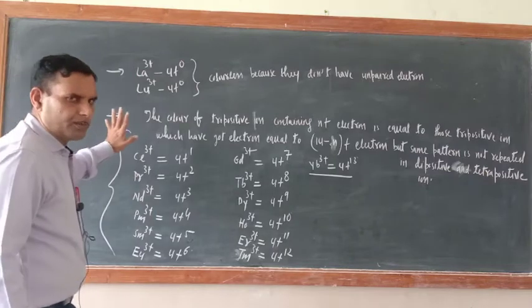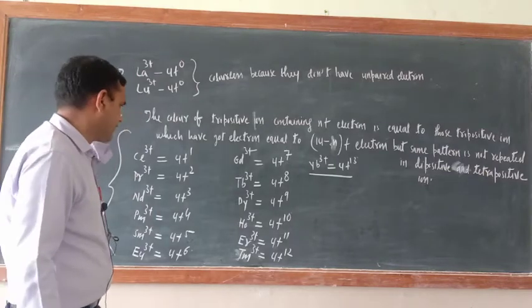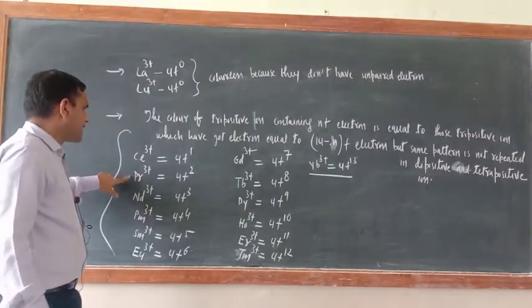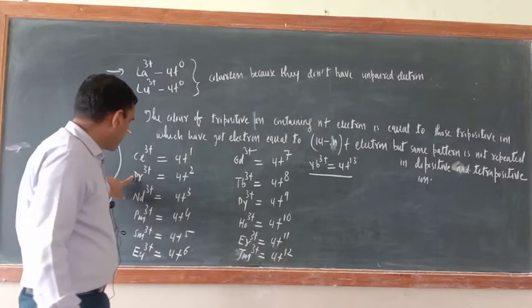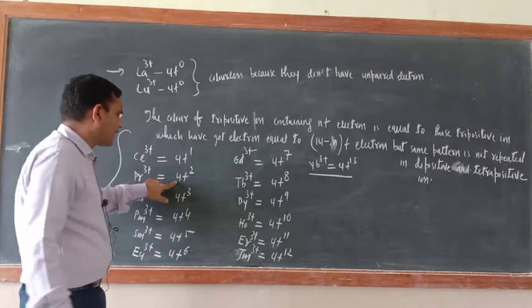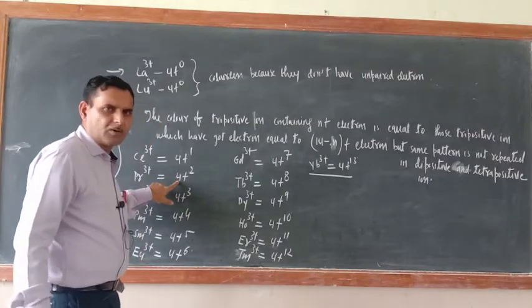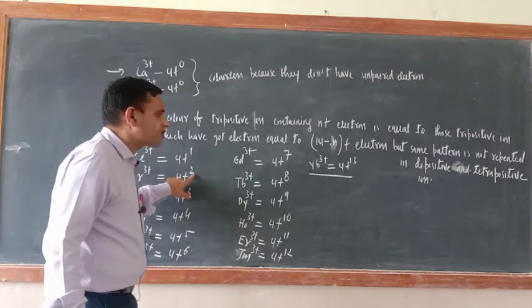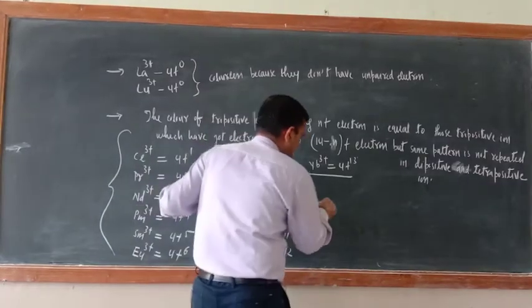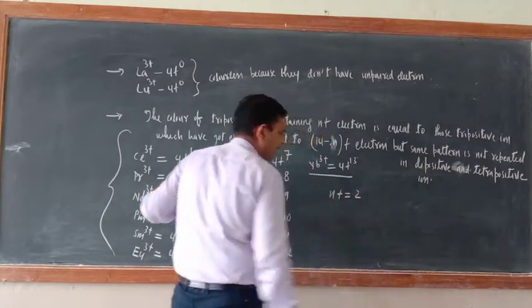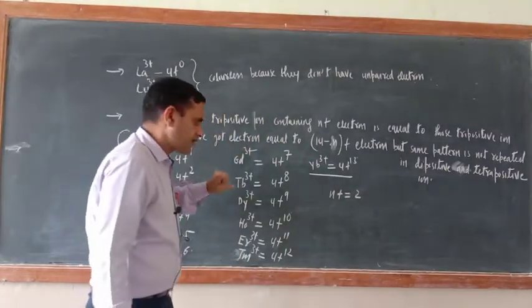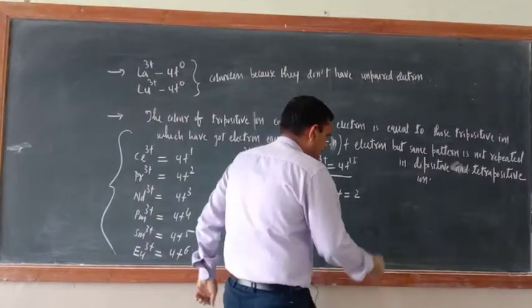Just see. I hope that you have not got. Just listen here. Now I am taking this one, Pr3 positive. Okay. So what is the nf electron here? n means principal quantum number. f electron is 2. Okay. So its nf electron is 2. Correct? Okay. Now just see. You do one thing.